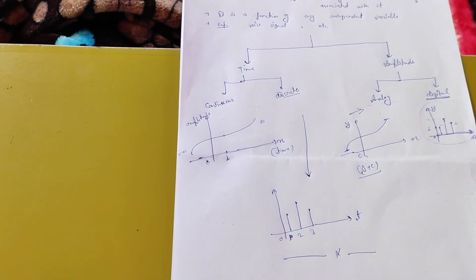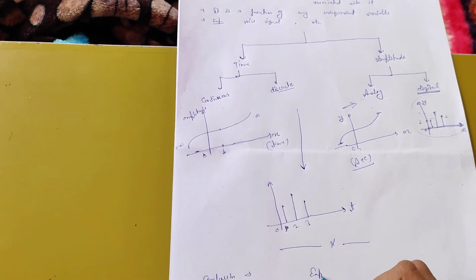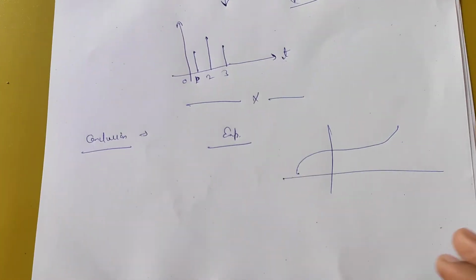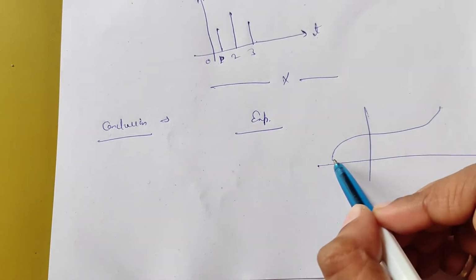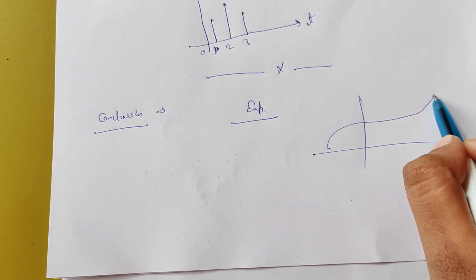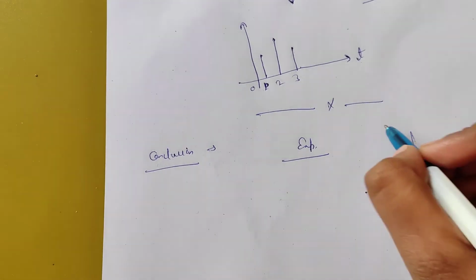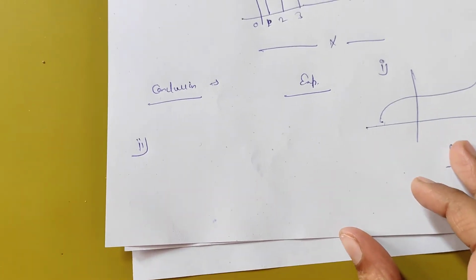Let us take an example. Suppose this signal: it is continuous with respect to time, and also continuous with respect to amplitude. So this signal is analog plus continuous. This is our first example.